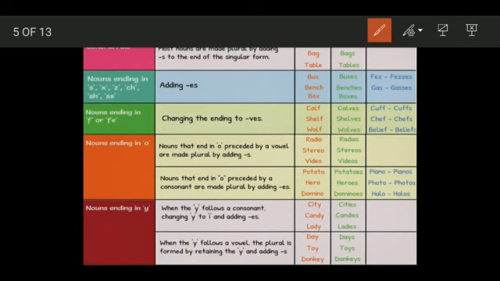Say for example the word radio. Here we see it is ending with O. Okay, so what is the letter before it? I. But I is a vowel. So what do we do? We will add S to make it plural. It becomes radios. Video. We see it is ending with O. What is the letter before it? It is E. E is a vowel. So we will add S to it and we will make it videos.